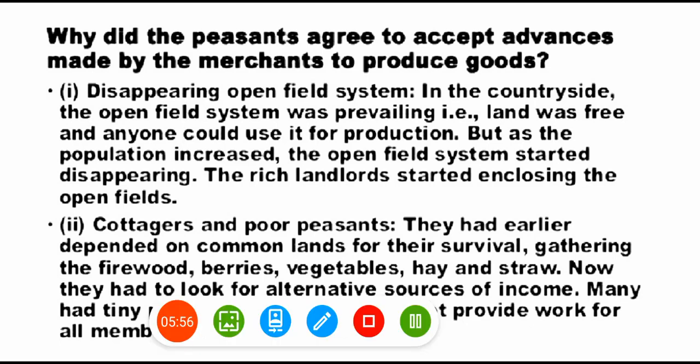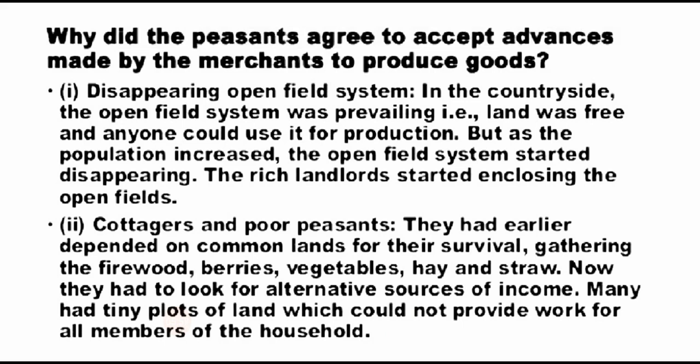In the countryside, the open field system was prevailing, that is, it was free and anyone could use it for production. But as the population increased, the open field system started disappearing. The rich landlords started enclosing the open fields. Cottagers and poor peasants had earlier depended on common land for their survival, gathering firewood, berries, vegetables, hay and straw. Now they had to look for an alternative source of income.